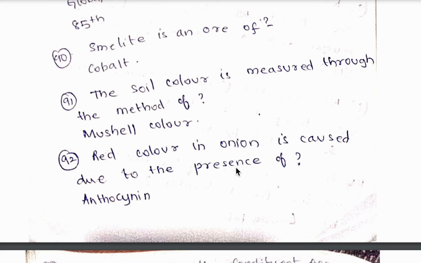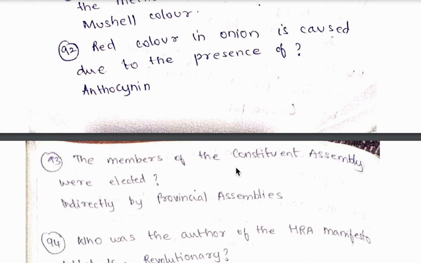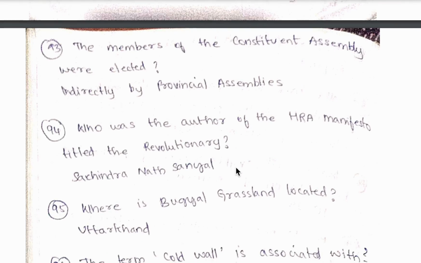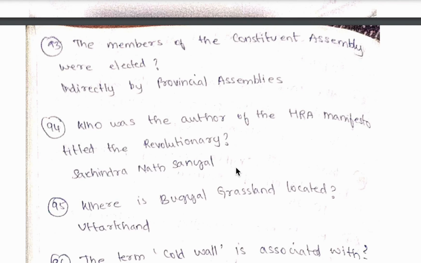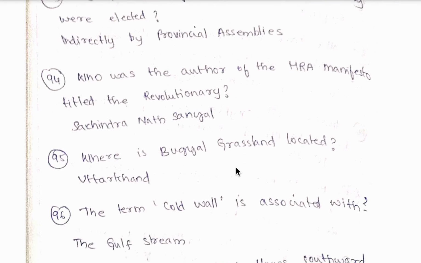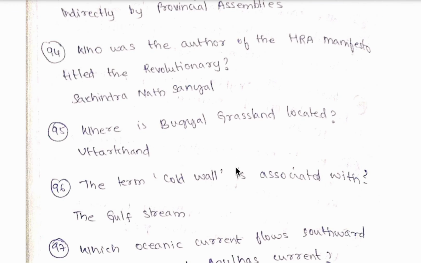smaltite is an ore of cobalt. 91st question, the soil color is measured through the method of Munsell color. 92nd question, red color in onions is caused due to the presence of anthocyanin. 93rd question, the members of the Constituent Assembly were elected indirectly by provincial assemblies. 94th question, who was the author of HRA manifesto titled The Revolutionary?